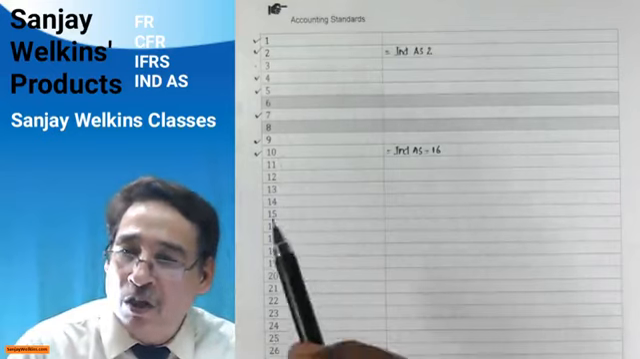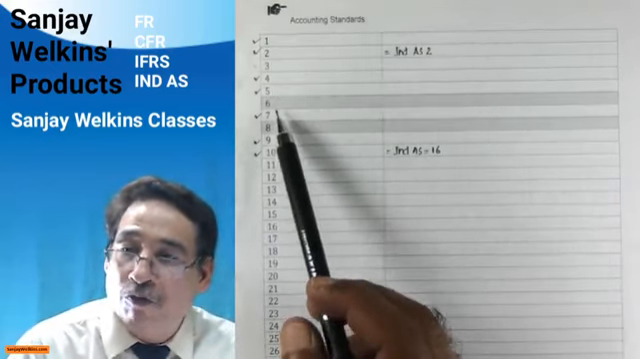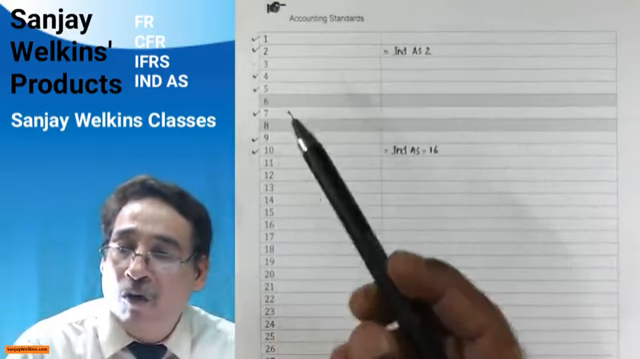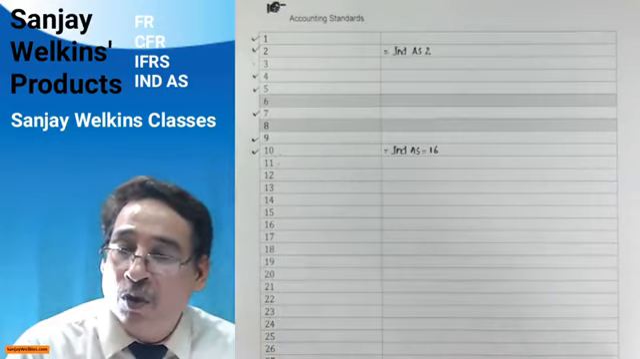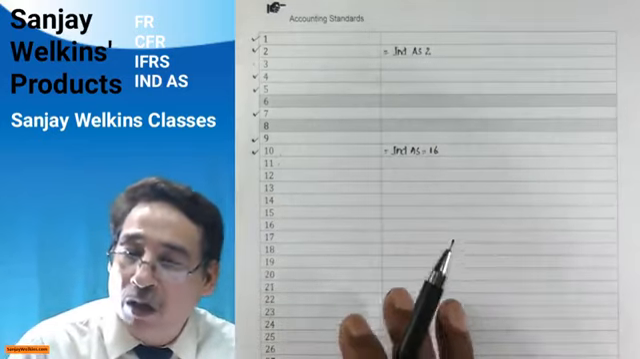That means AS1 you are supposed to do. You are supposed to do AS2. You are supposed to do AS4, 5, 7, 9, and 10. Why I haven't marked the others and why I'm telling you you can leave all these standards, is because these standards will be covered by IND AS.